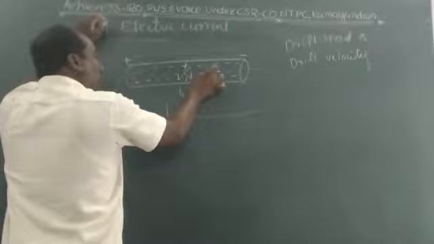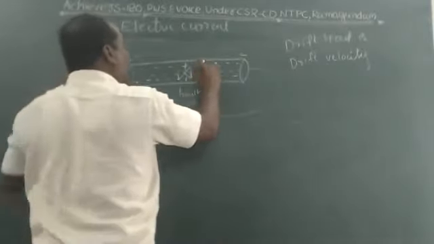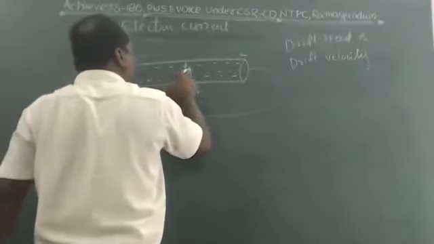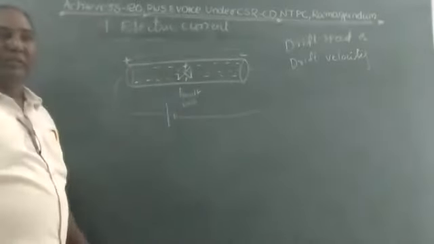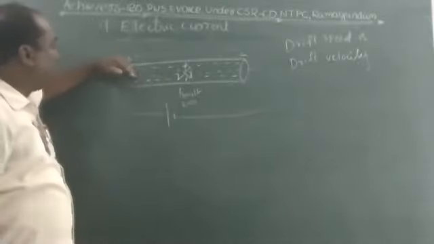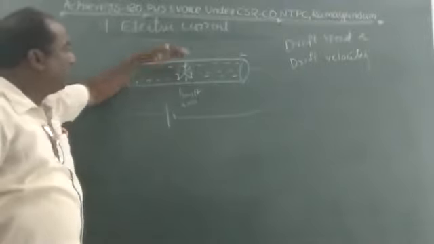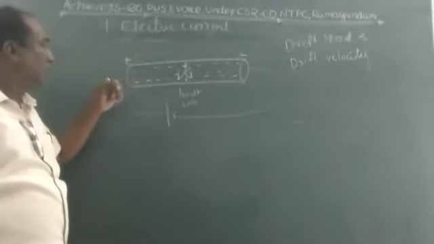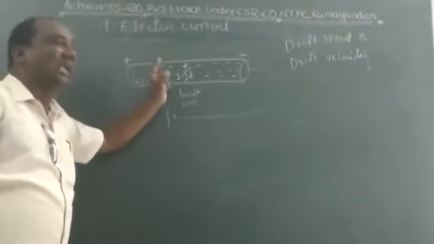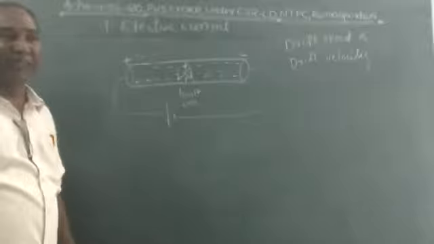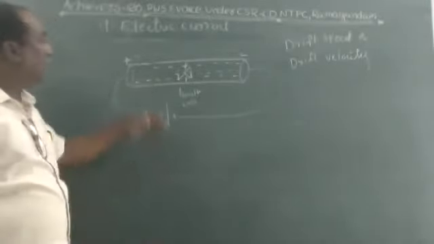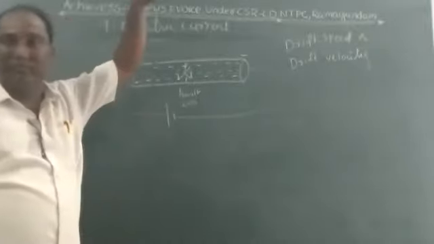The electrons in a conductor move with constant average speed. It is called drift speed or drift velocity. When the electrons move from right to left and left to right, they collide with each other. At every collision, they halt and lose their energy. After some time they gain energy from the source, and again they restart.